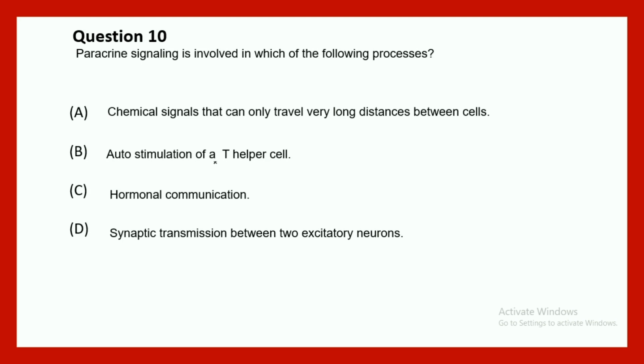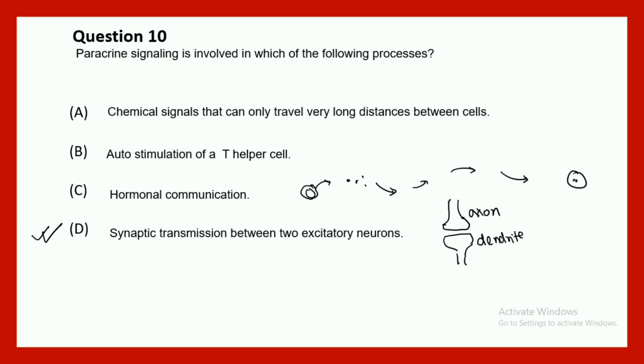Paracrine signaling is involved in which of the following processes? Chemical signals that can travel long distance between cells, autostimulation of T helper cells, hormonal communication, synaptic transmission between two excitatory neurons. The last answer is true because in this case, the two synapses, the dendrites and the axon are from two different cells, and they are pretty much juxtaposed. But in hormonal communication, the cell secreting the hormone secretes it into the bloodstream, and it goes a long way and gets received by the responder cell. So it's endocrine signaling, right?